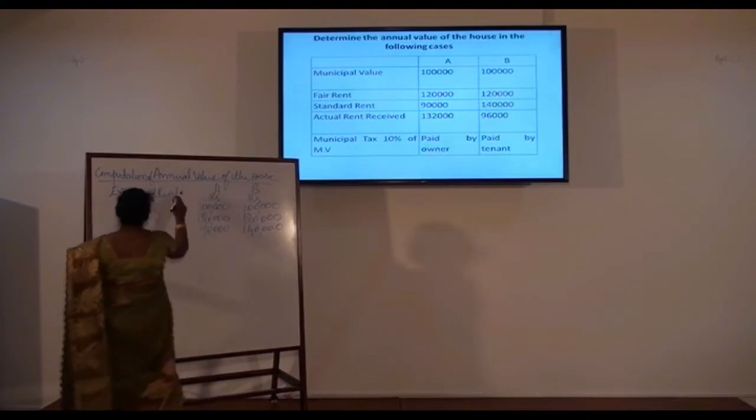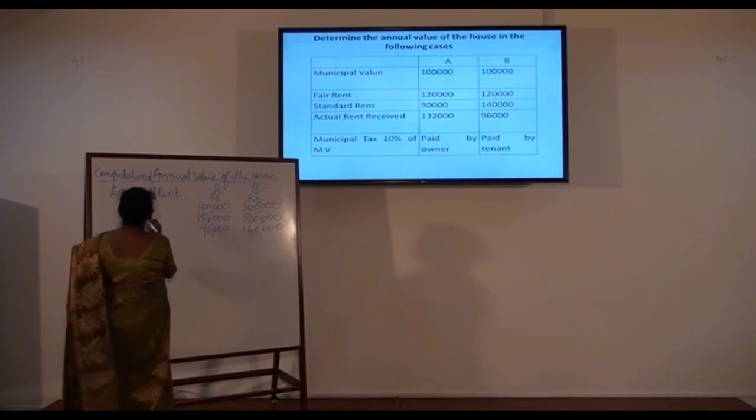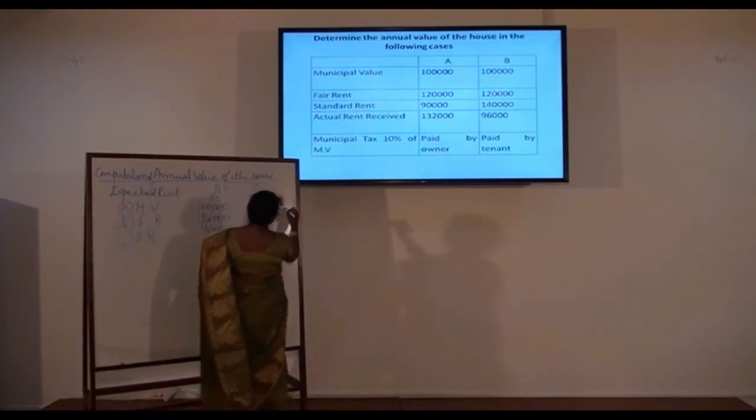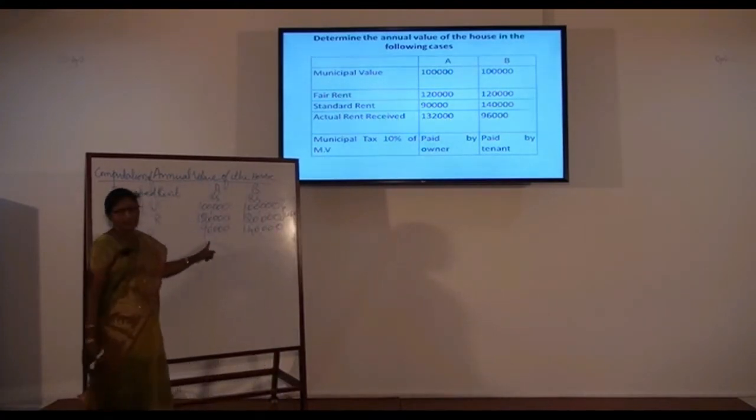Now, expected rent is municipal value or fair rent, whichever is high, but subject to a maximum of standard rent.